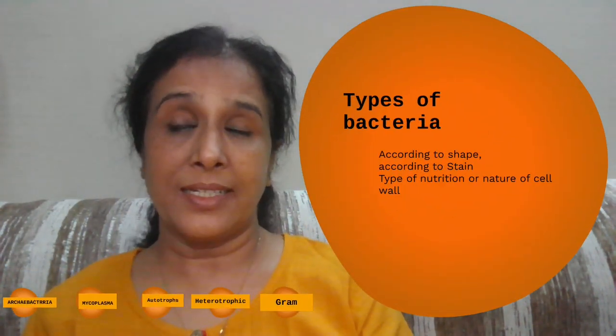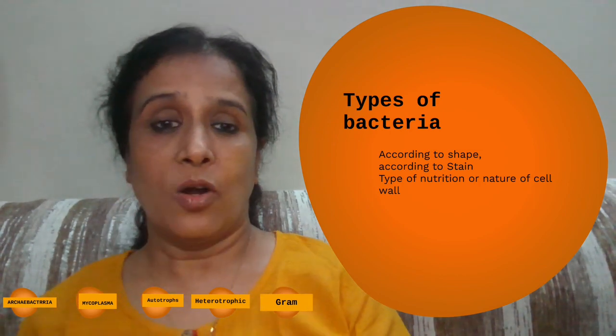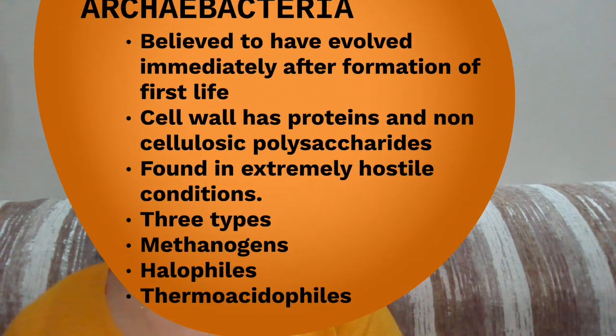Now the types of bacteria can be classified according to the stain, or according to the nutrition, or according to the cell wall. Archaebacteria are the most primitive type of bacteria. In fact, in the 6 kingdom classification, Archaebacteria have been removed from the kingdom Monera and placed in a separate kingdom. They show certain properties different from Eubacteria. Their cell wall is different from that of Eubacteria. It is not made up of peptidoglycan. It is made up of protein and non-cellulosic polysaccharides, and may have certain fats also.